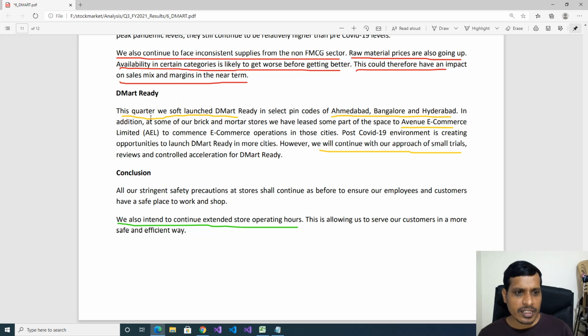DMart Ready. This quarter, we soft launched DMart Ready in select pin codes of Ahmedabad, Bangalore, and Hyderabad. In addition, at some of our brick and mortar stores, we have leased some part of the space to Avenue E-Commerce Limited to commence e-commerce operations in those cities. This is positive point. Post-COVID-19 environment is creating opportunities to launch DMart Ready in more cities. However, we will continue with our approach of small trials, reviews, and controlled acceleration for DMart Ready. So these are positive points.